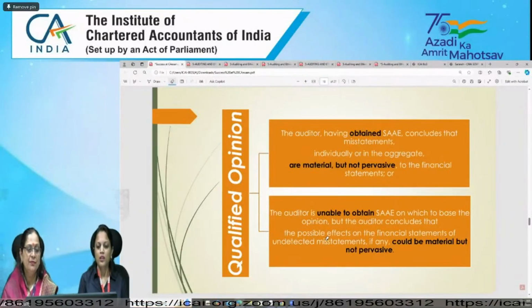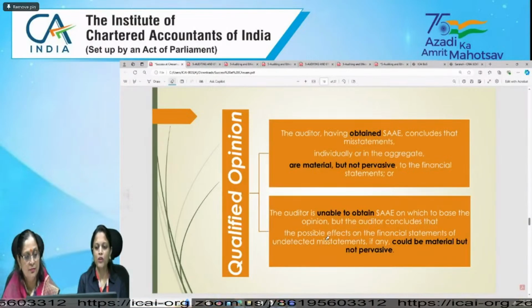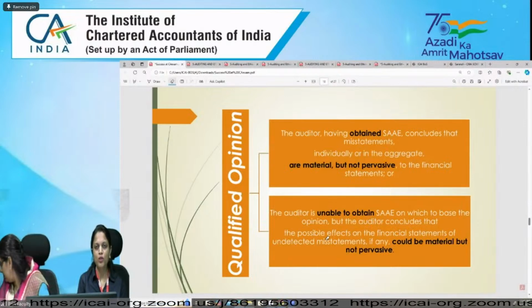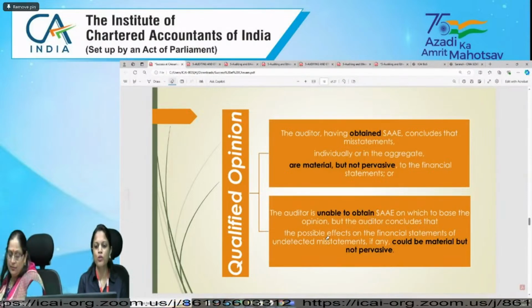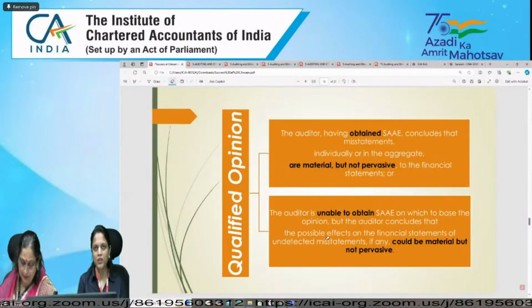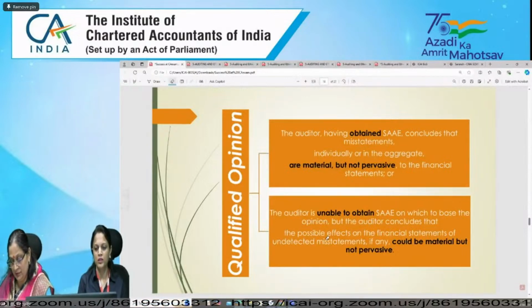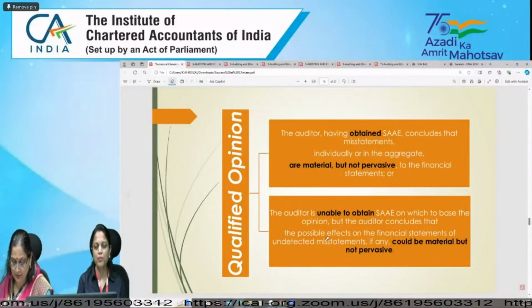Then in modified opinion, we issue qualified opinion. Qualified opinion is when the auditor is able to obtain sufficient and appropriate audit evidence and concludes that material misstatement is there, but it is not pervasive. The main keyword over here is material misstatement is there, but it is not pervasive.